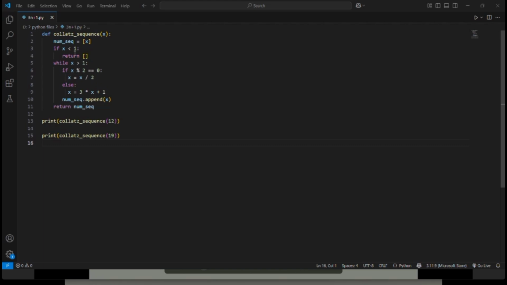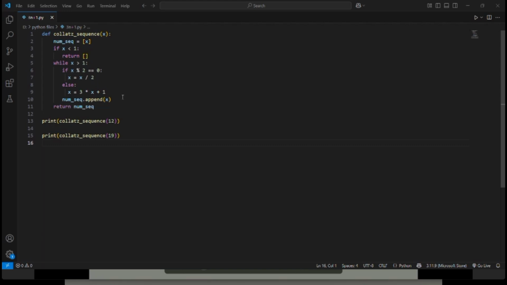Otherwise, if x is greater than 1, we check whether x is even: x modulus 2 equals 0. If so, divide x by 2; else x is odd, so multiply it by 3 and add 1. Then append it to the sequence, and return the sequence.